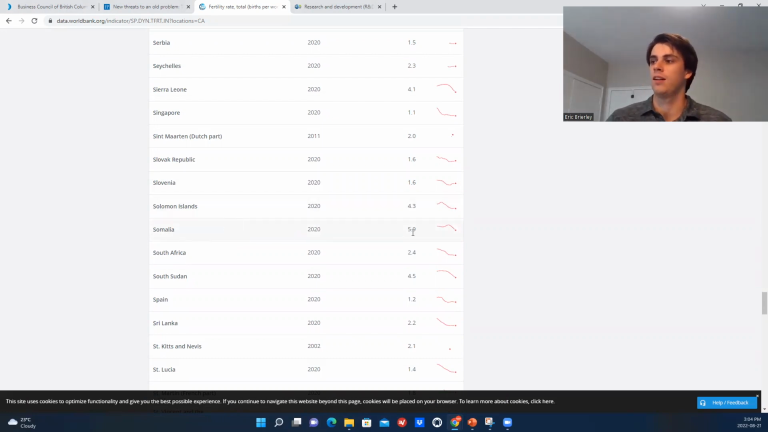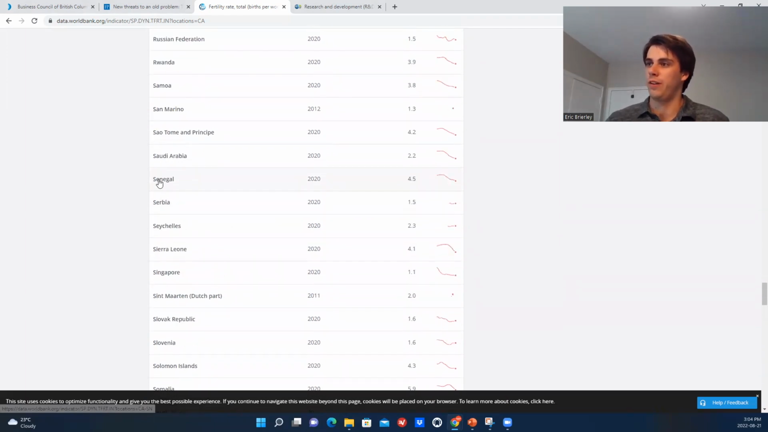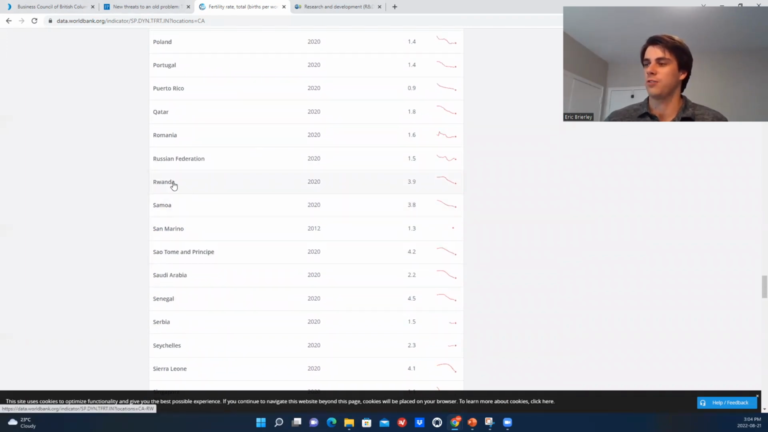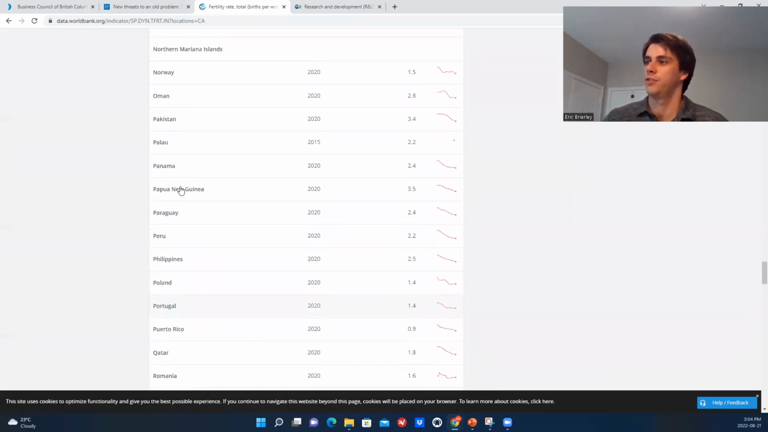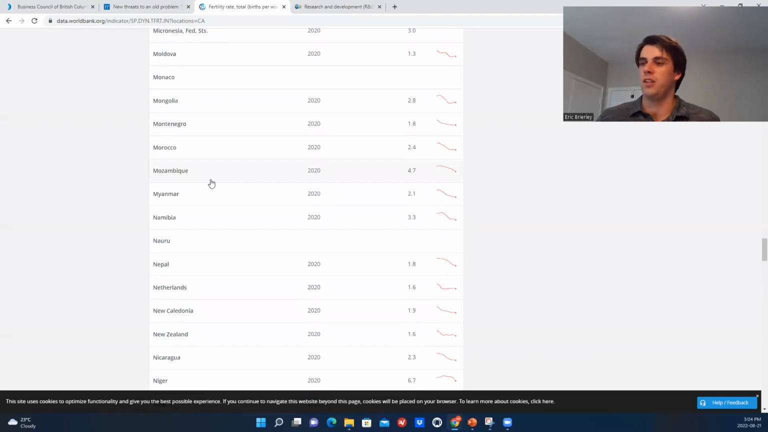As we can see here, Somalia, almost 6, which strikes me as extremely high. That's certainly a developing country. 4.1, Sierra Leone, same story there. Senegal, a lot of African countries we can see here. Pretty much anything that I've seen so far that's in the range of 3 or 4 is an African country. And we'll go through all these, another example here, 6.7. So you kind of understand what the issue is here. The developed countries, the vast majority of them have their birth rate below replacement, which does signal a